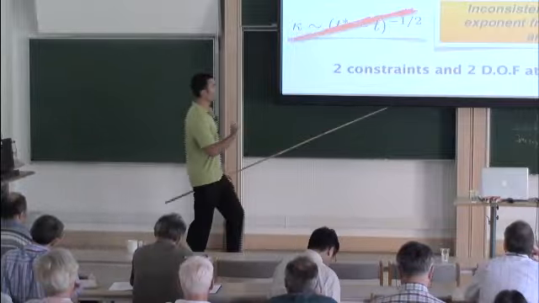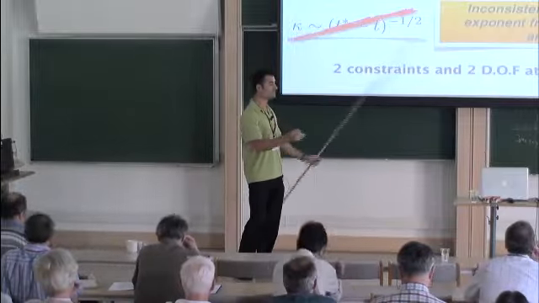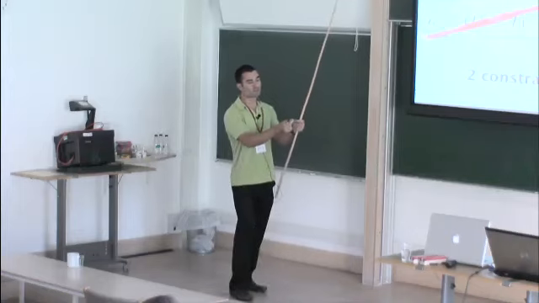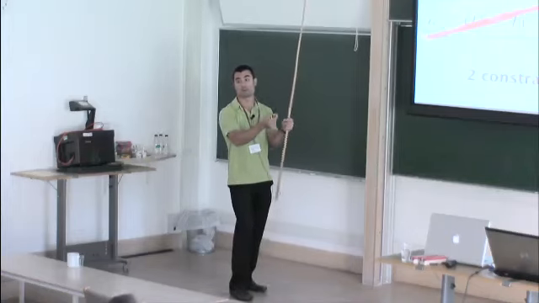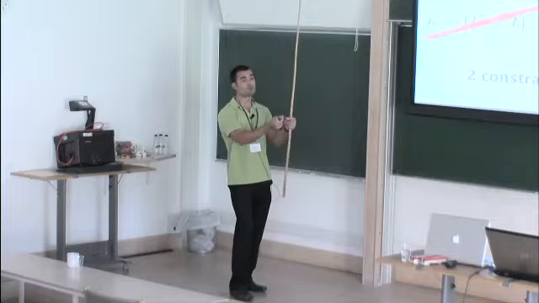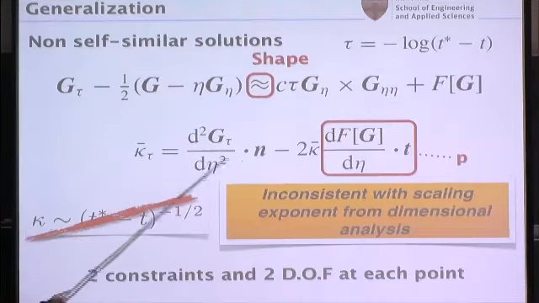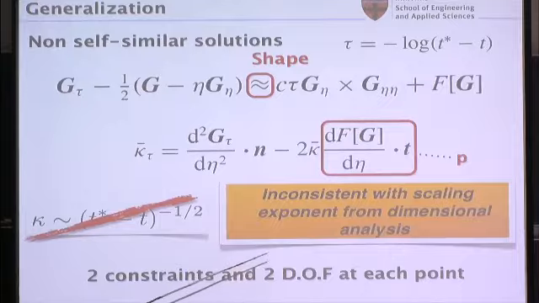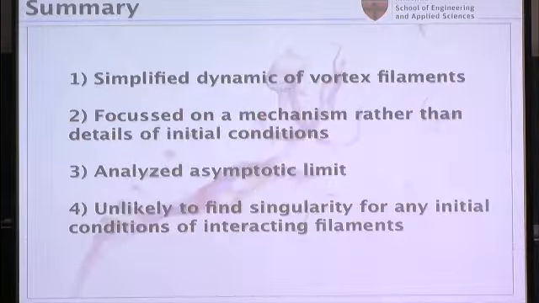Again, to emphasize, this is not a rigorous proof, but you can do roughly some counting of the degrees of freedom. Besides the stretching criterion, the gamma larger than 1 that Steve was talking about, now you have 2 constraints. You have to satisfy this to make sure that your curvature is happy, and then you also have sufficient stretching. Because you only have 2 degrees of freedom, the curvature and torsion along the filament, we think that this is at least very hard, if not impossible, to satisfy for any general configuration of vortex filaments.